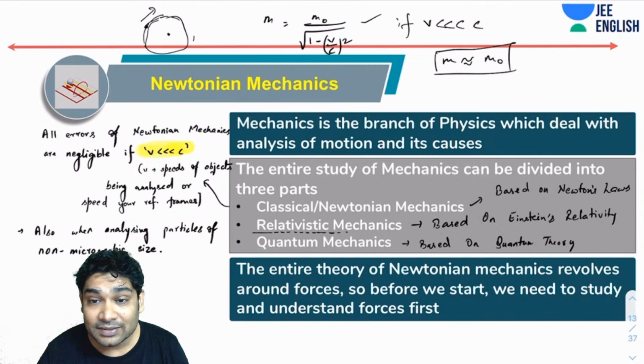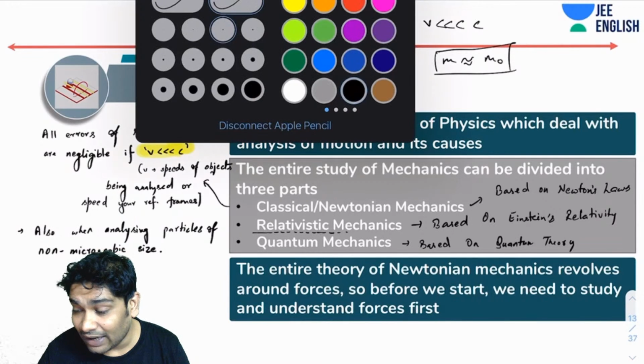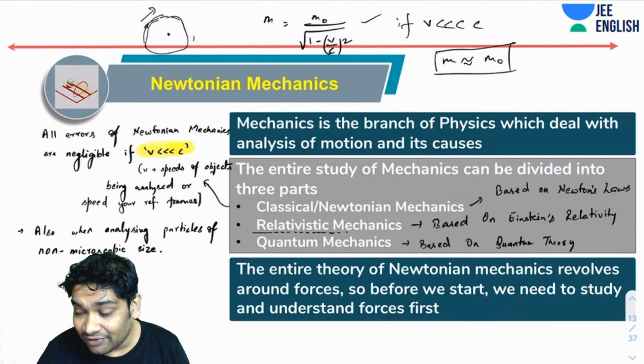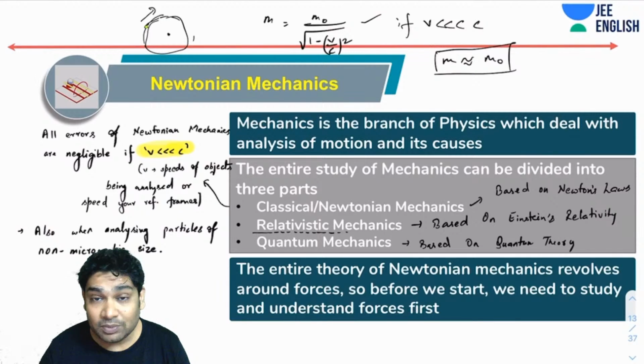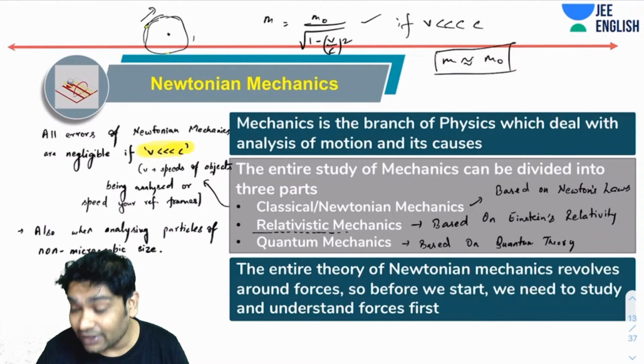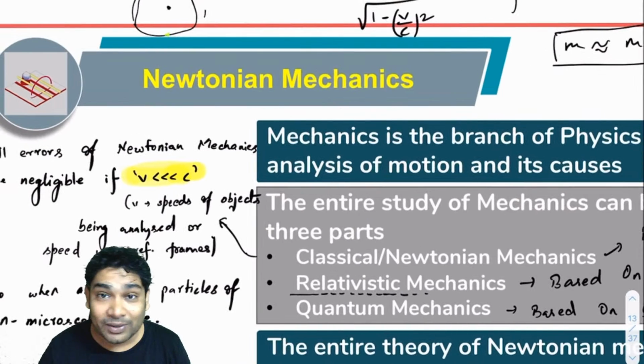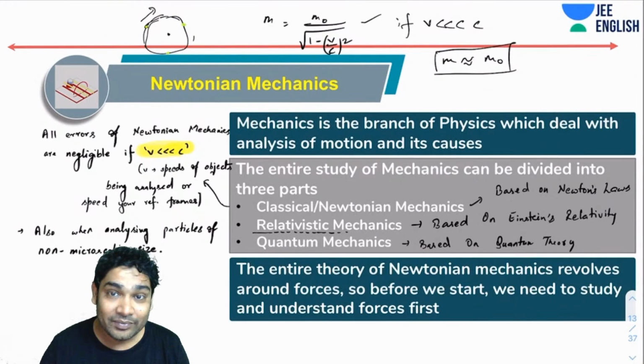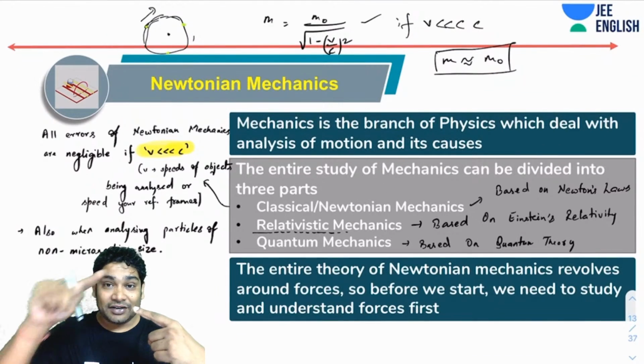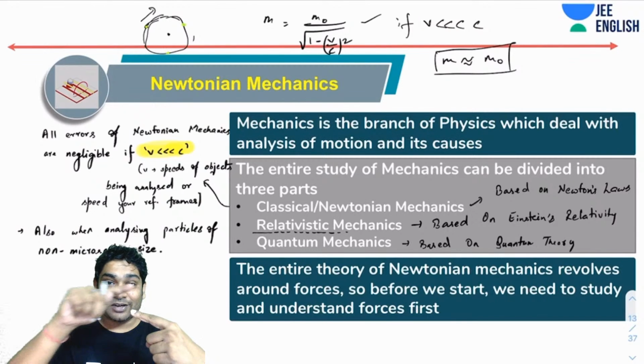At one instant you may see the electron here, the next instant you may find it here also, and the next instant here also. So where you will find the electron in the orbit is not fixed. It's not necessary that you will always find the electron moving like this.